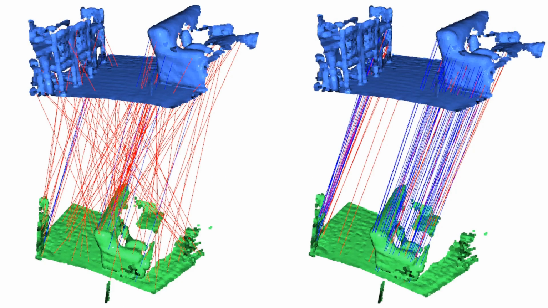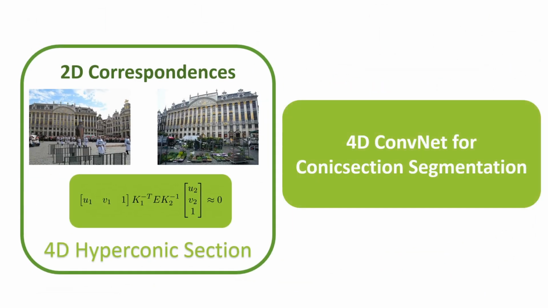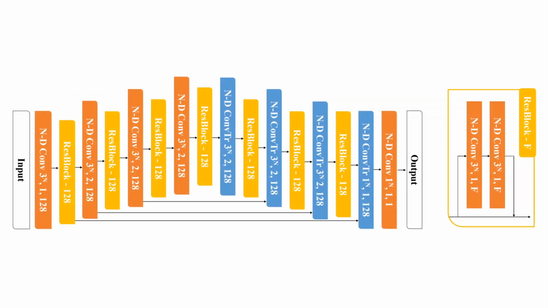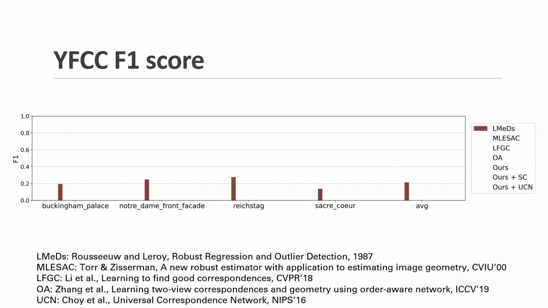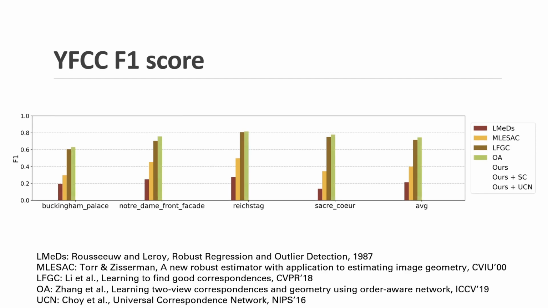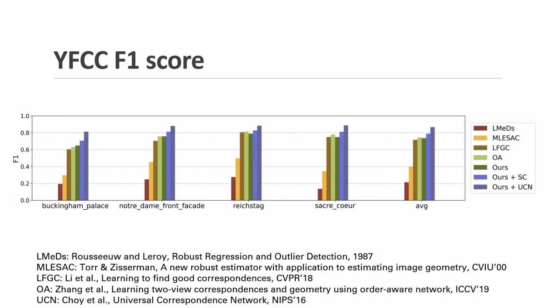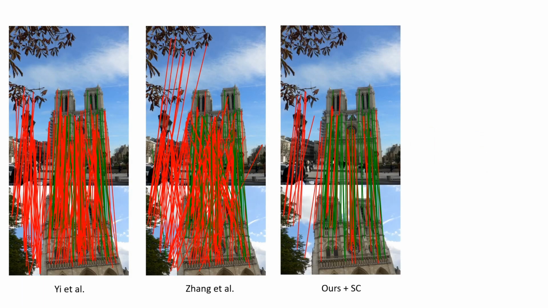Finally, we use a 2D image registration dataset to validate a 4D convolutional network. In this experiment, we use a popular photo tourism dataset, the YFCC100M dataset, to train and test our method. We use a U-shaped network and use the SIFT correspondences to create 4D inputs. We use the F1 score as our main metric. On the YFCC test set, LMEDS and MLESAC achieve below 0.4. PointNet variants including LFGC and OANet achieve around 0.7. We test our networks with a few variants, and our method with the spatial correlation module and ours with UCN achieve above 0.8. We visualize the correspondences and predicted inliers of each method in green.